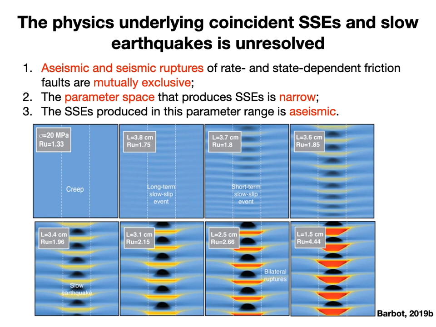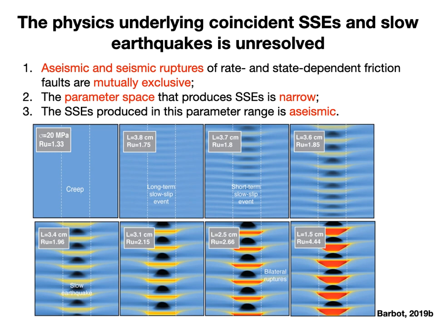Now let's go back to the topic of concurrent slow and fast ruptures. The physics underlying this concurrency is still unresolved because, first, aseismic and seismic ruptures of rate and state dependent friction faults are mutually exclusive. As I showed, slow ruptures are outcomes of small Ru regime, and fast ruptures are generated by large Ru regime. And second, the parameter space that produces SSEs is narrow.